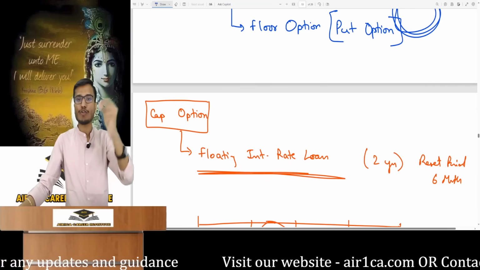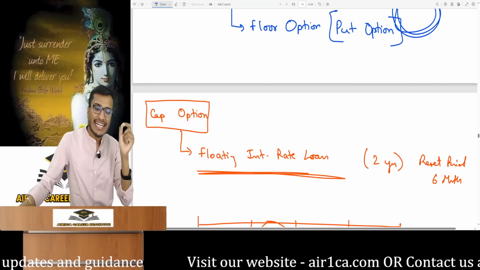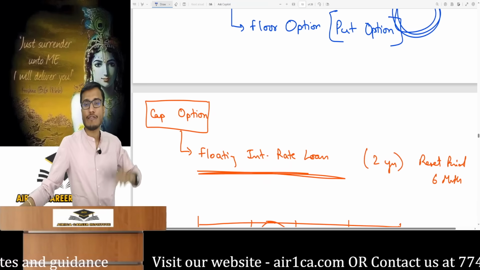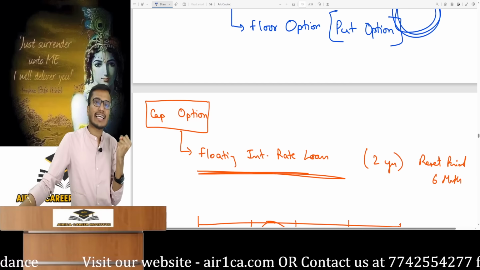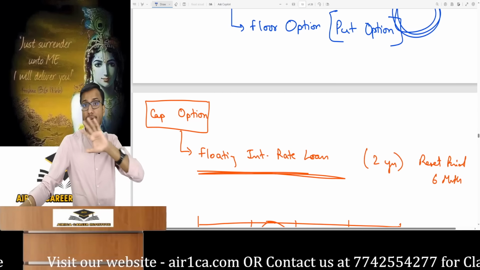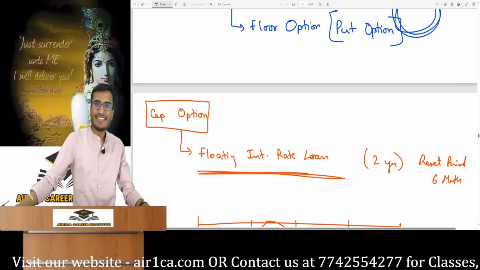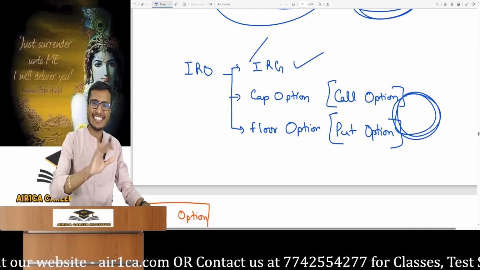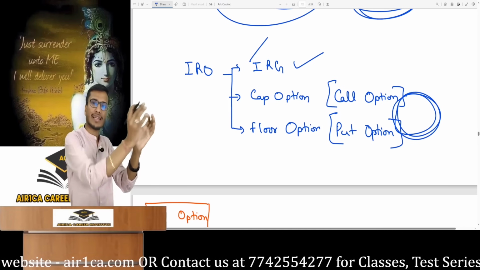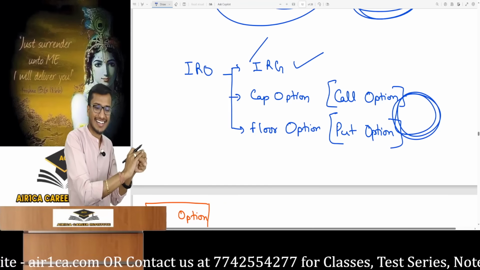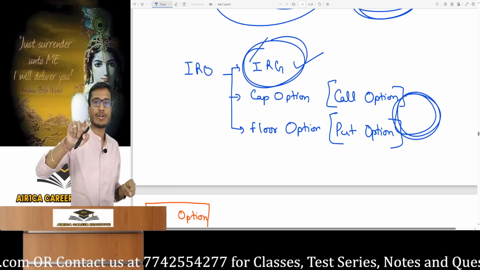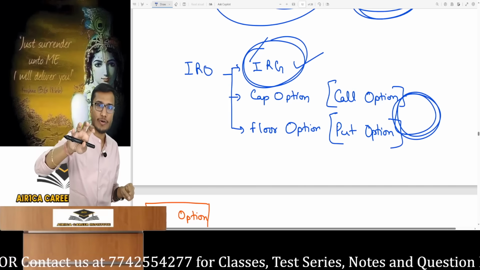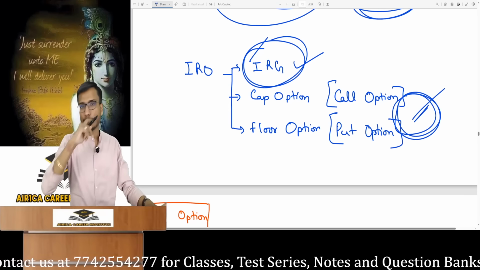Look, cap option and floor option. Both of these are used for floating interest rate loans. For what? For floating interest rate loans. These are used for floating interest rate loans, and crucially remember, they are never for fixed interest rate loans. For fixed interest rates, we already looked at interest rate guarantee, needing a loan after a certain time and making a contract at a fixed rate. So this is also there. If you want to create a derivative contract for a floating interest rate loan, then the cap and floor options come into play.